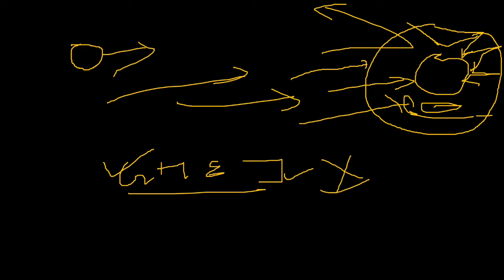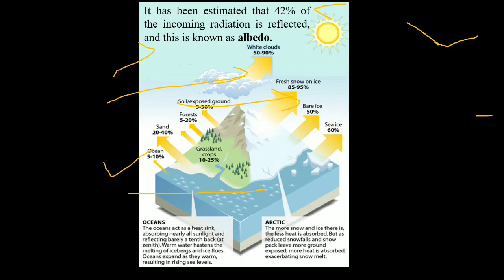Okay, so different surfaces have different potential to reflect the light back. Okay, so this reflection of the light back is known as the albedo. Okay, so here you can see it is estimated that 42% of the incoming radiations are reflected back. Okay, so this phenomenon of the reflection back of the incoming radiation is known as albedo. Okay, so this varies from substance to substance. Okay, different substances have different potential to reflect the light back.